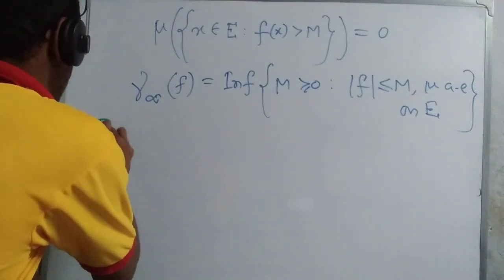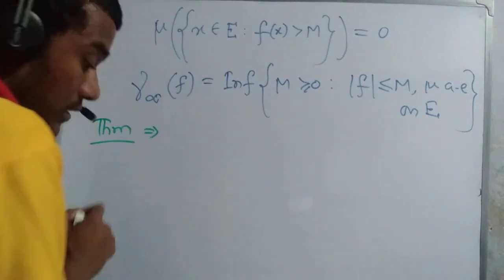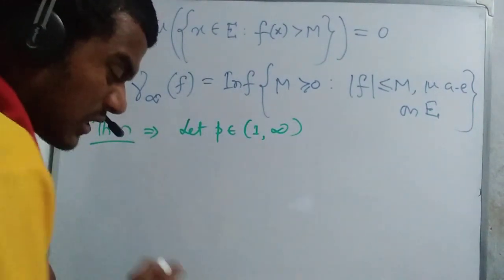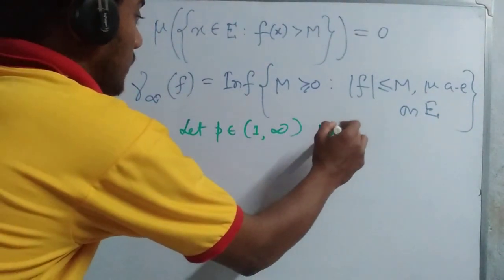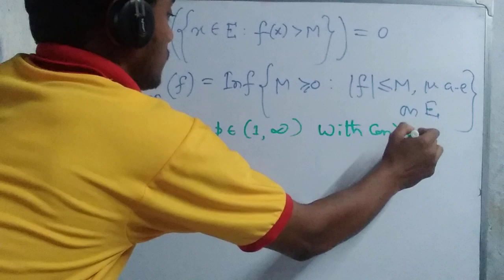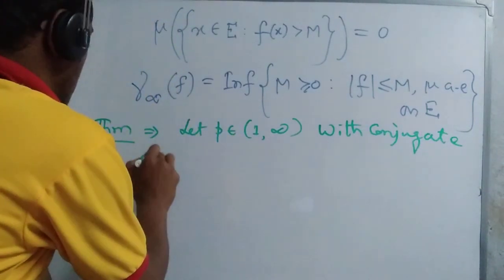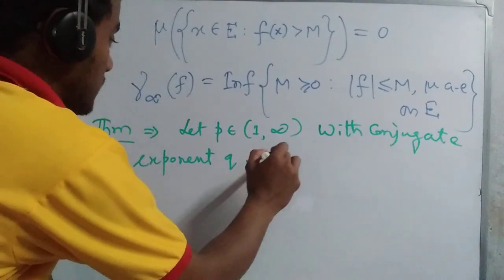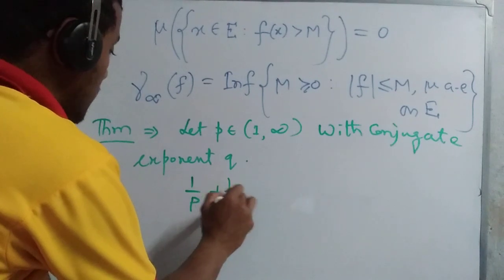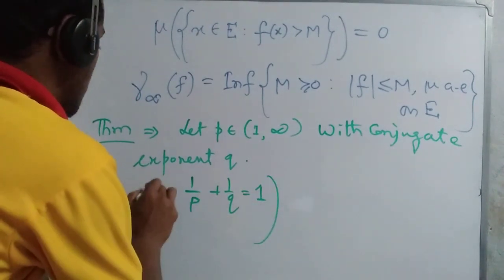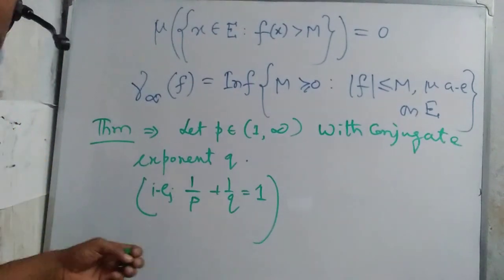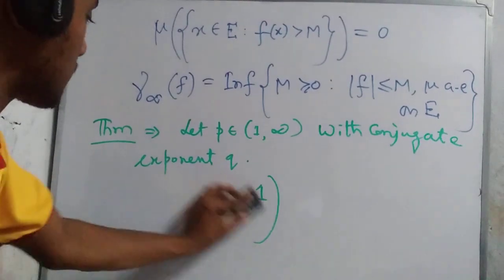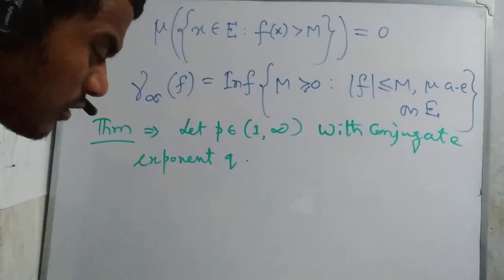We write this theorem first. Let p belong to [1, ∞) with conjugate exponent q, that means 1/p + 1/q = 1. When this condition holds, we call p and q conjugate exponents of each other.